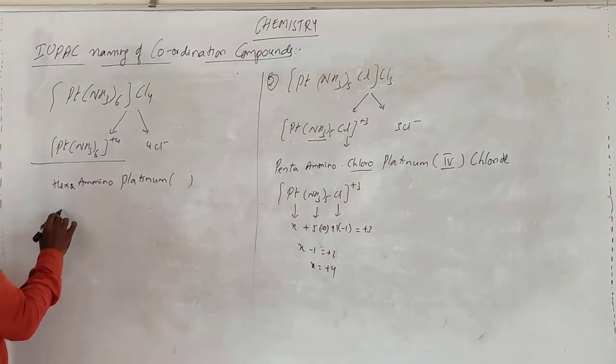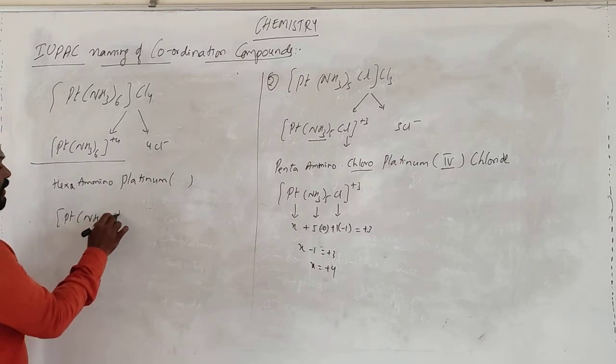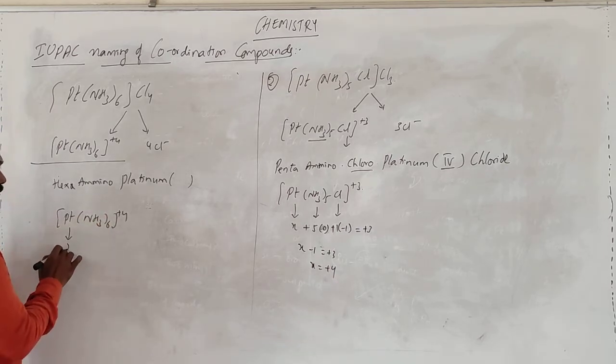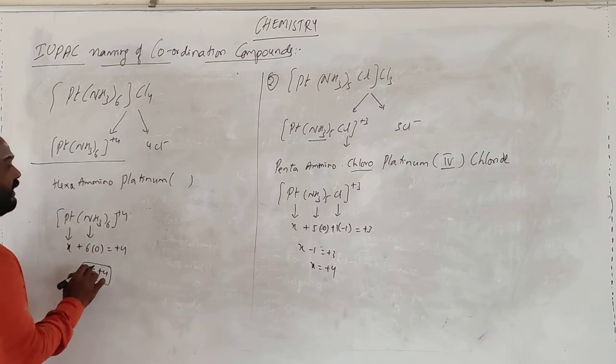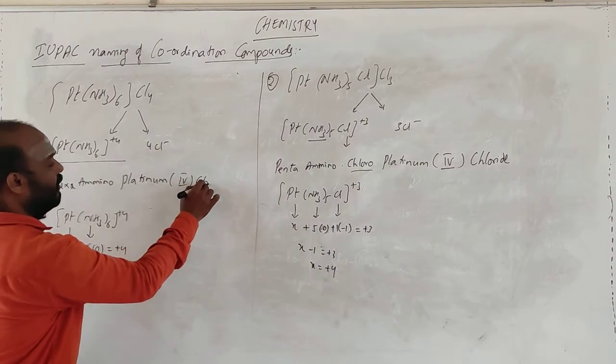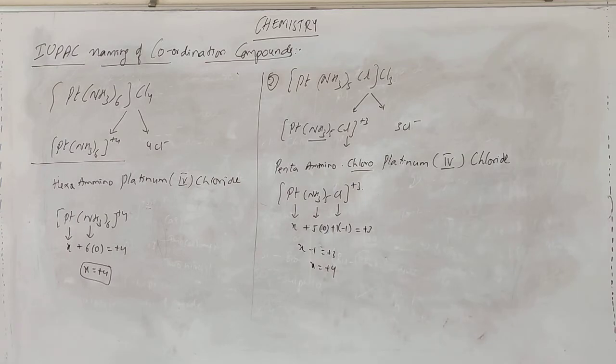Oxidation number means this is platinum, NH3 taken 6 times, plus 4. So X plus 6 times of 0 is equal to plus 4. So X is equal to plus 4. So oxidation state is 4. This is chloride. Okay, so this is the way of naming.